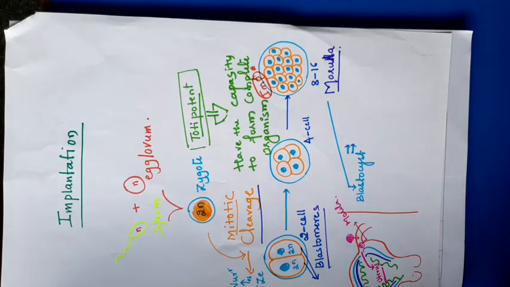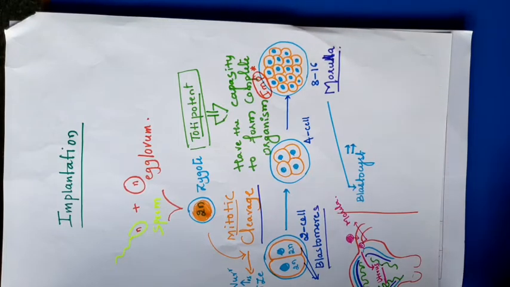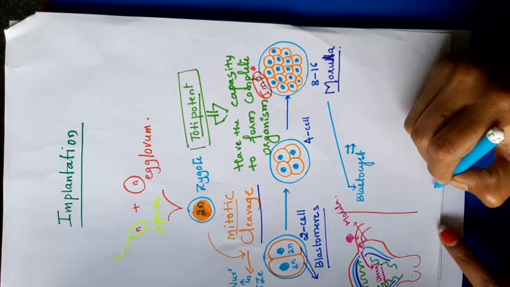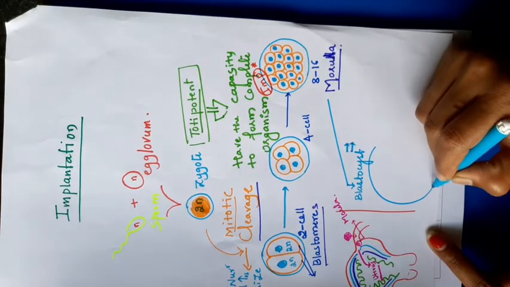The blastocyst cells form a cavity. Here there are 16 cells, and inside them 64 cells form. 32 or 64 blastomeres are present. That condition is called the blastocyst.